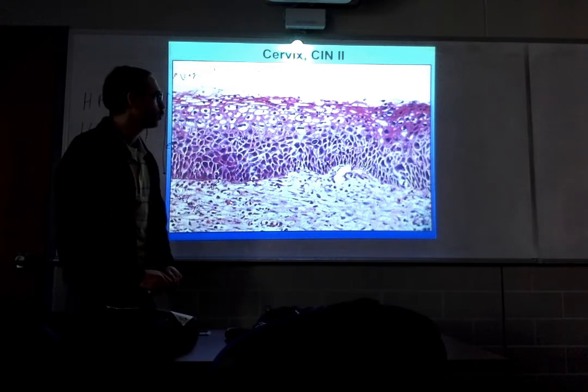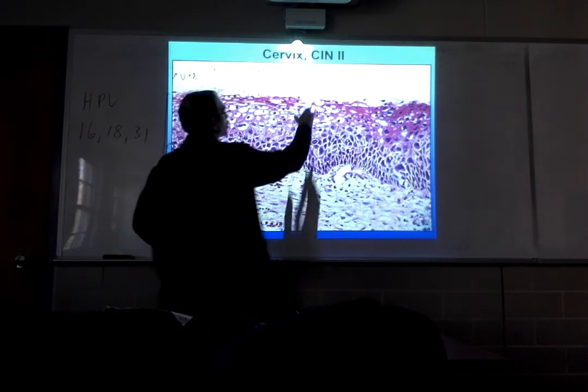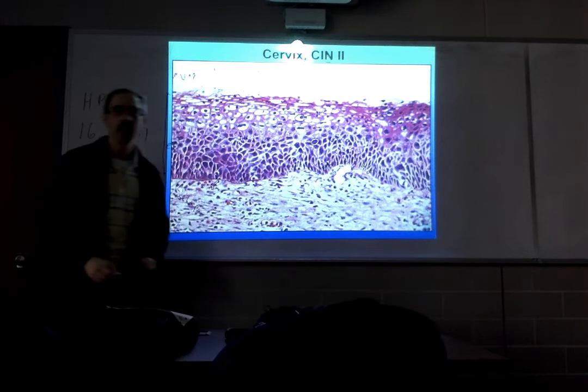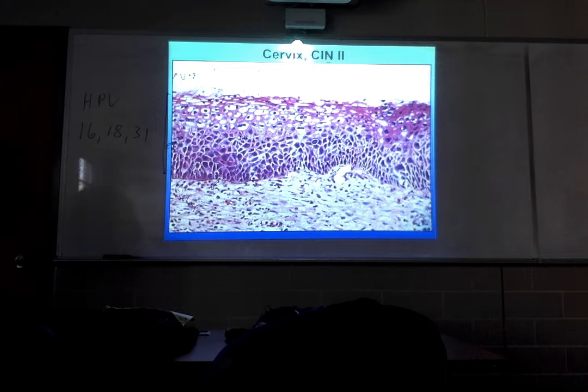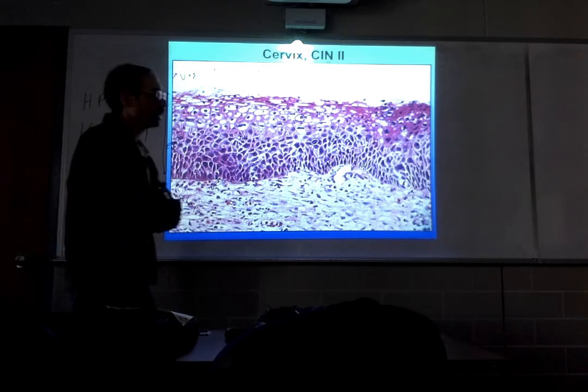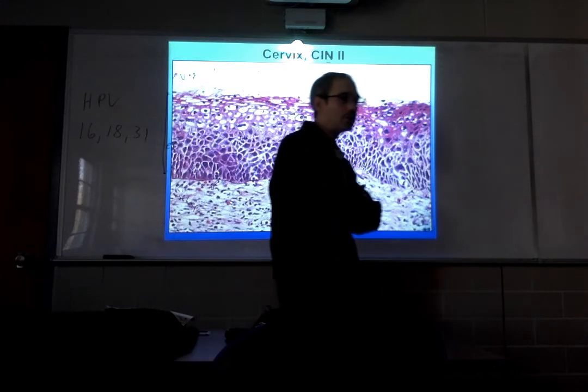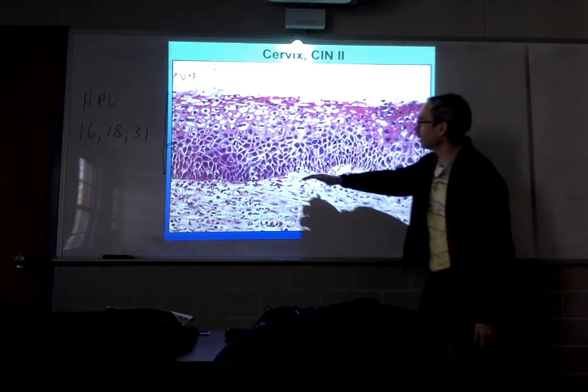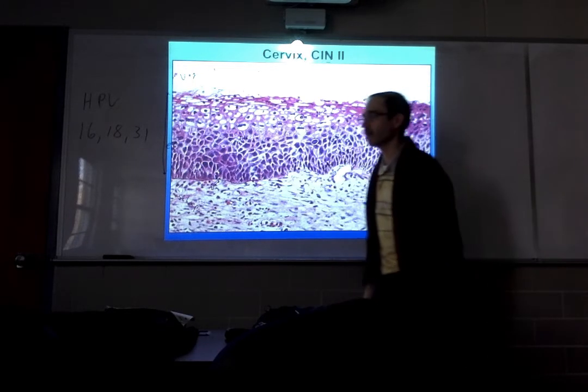We specifically refer to this as a cervical intraepithelial neoplasm, or CIN for short. This is a form of dysplasia. It's a form of dysplasia we call moderate dysplasia, or CIN level 2 dysplasia. There's no evidence of maturation until you get about halfway up the epithelium.